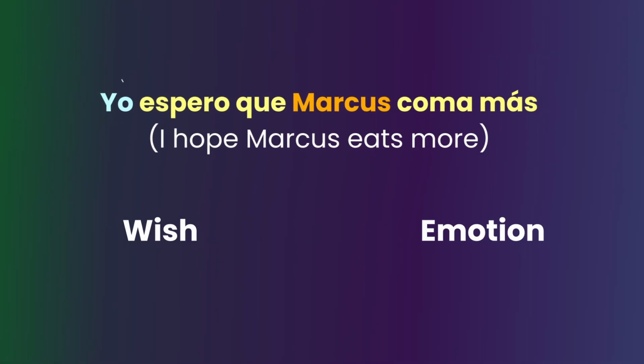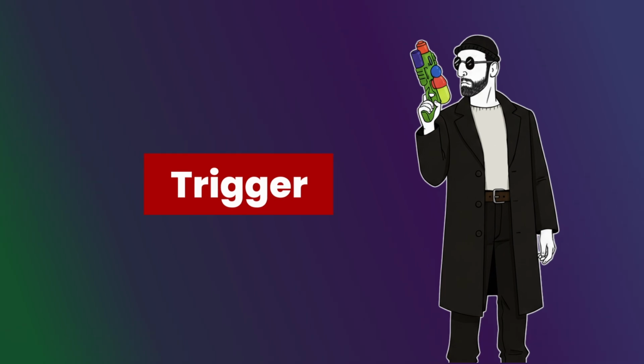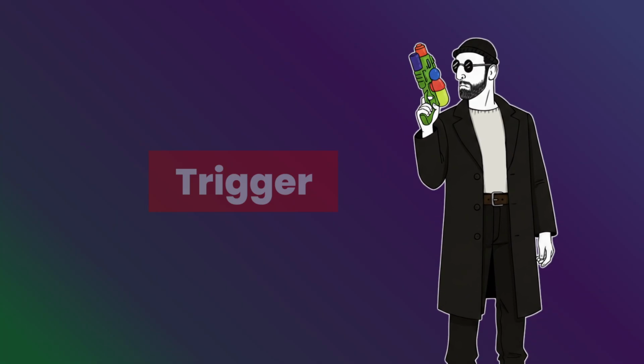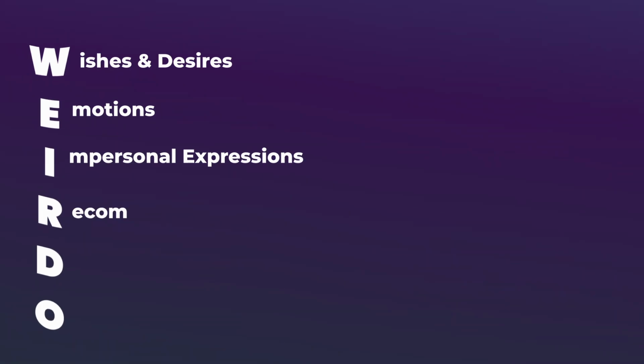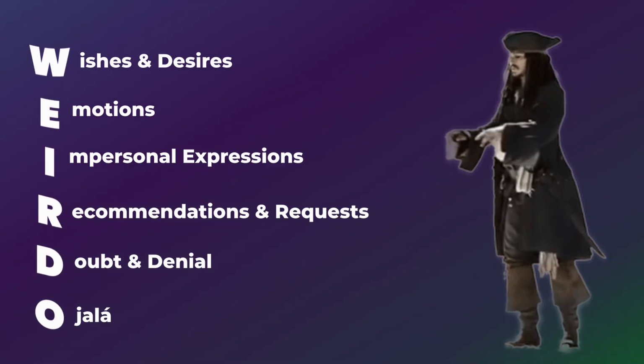The verb that expresses this uncertainty is called a trigger, and in video number 2 we were talking about the essential 85% of triggers that are hiding behind the acronym called WEIRDO. That is, wishes and desires, emotions, impersonal expressions, recommendations and requests, doubt and denial, and ojalá. Again, if you don't know what I'm talking about, stop watching this video, Jesus.